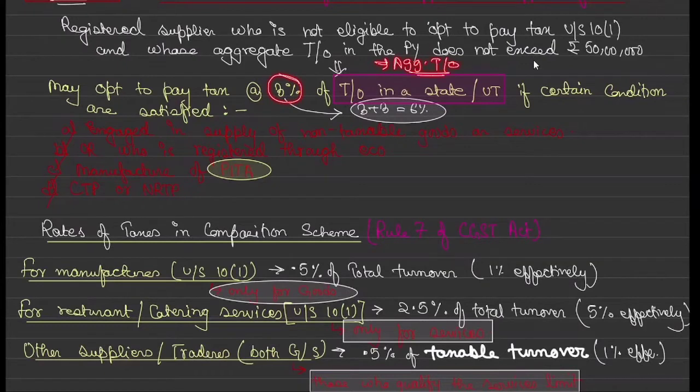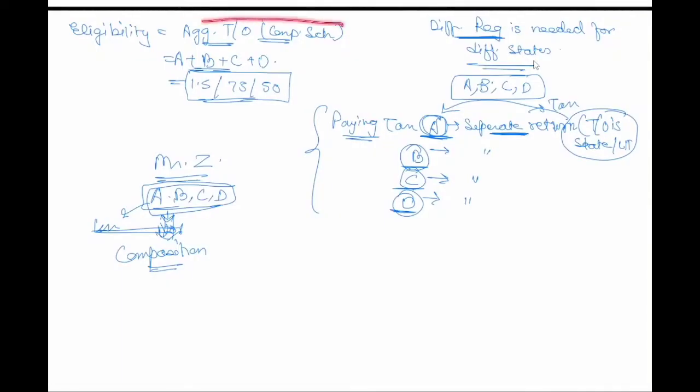But whenever we read about payment of tax, whatever percentage it is, whenever payment of tax is confirmed, they will always talk about turnover in a state or UT, because here we saw that eligibility criteria is a very different thing, correct? Eligibility criteria is a very different thing rather than payment of tax. So for A, a separate return will go and a separate tax will go, and that tax will depend upon the turnover of it in that state where this A is registered. So for B, so for C, so for D.